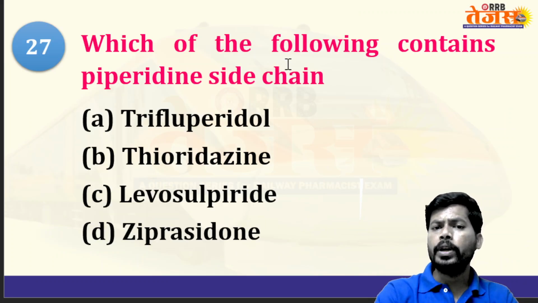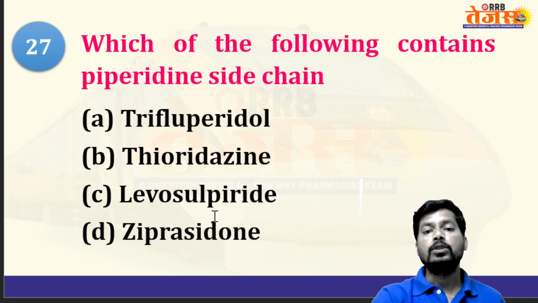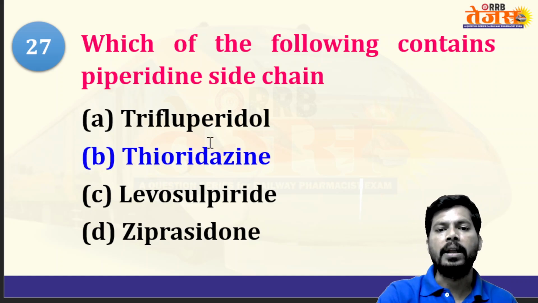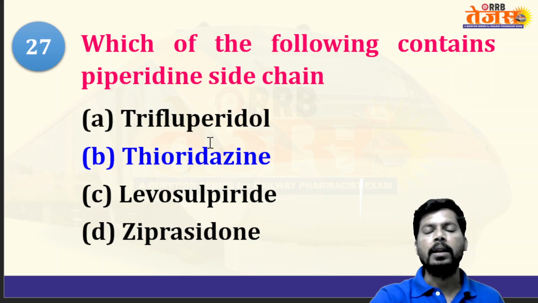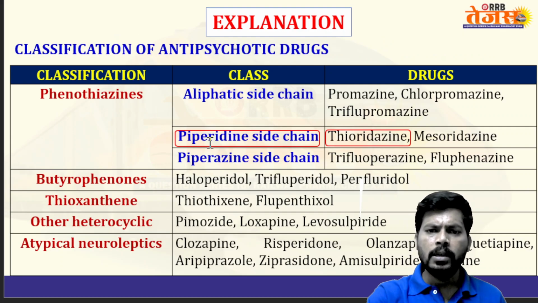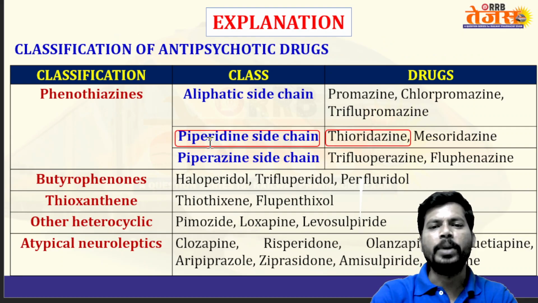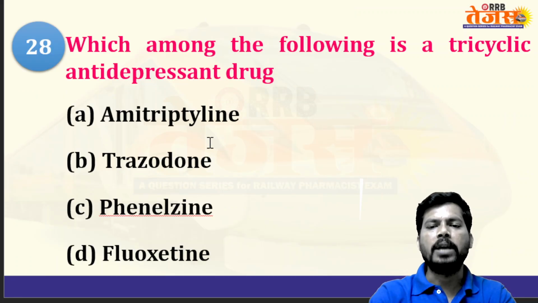Which of the following contain a piperidine? Trifluperidol, thioridazine, levosulpiride, ziprasidone. So thioridazine, piperidine. The same classification we have gone through many times in this video, and you can pause and see it in detail.